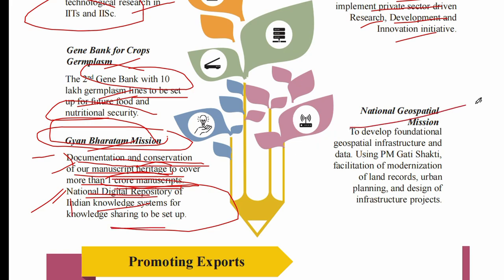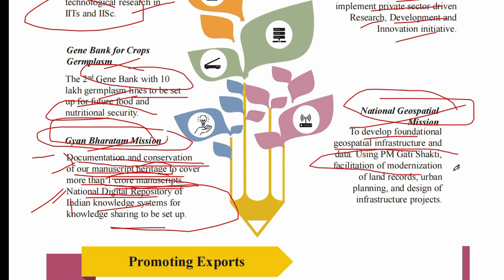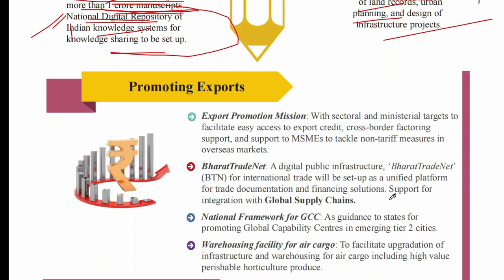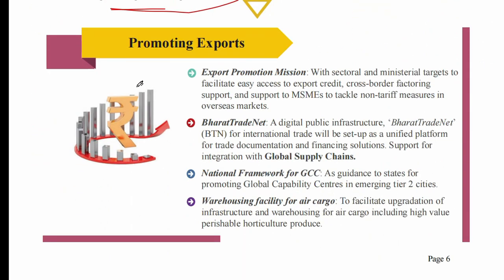The fourth one is the National Geospatial Mission. With the help of this scheme, the government is focused on developing foundational geospatial infrastructure and data using PM Gati Shakti, facilitating modernization of land records, urban planning and design of infrastructure projects. Okay. For promoting exports, the government aims at the Export Promotion Mission, Bharat Trade Net, a National Framework for Global Supply Chain, and Warehousing Facility for Air Cargo.